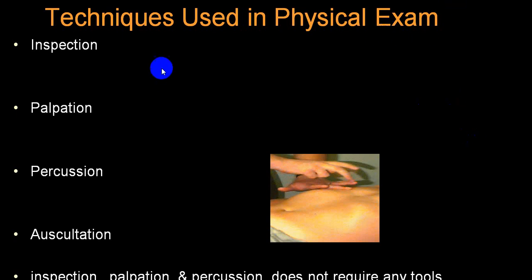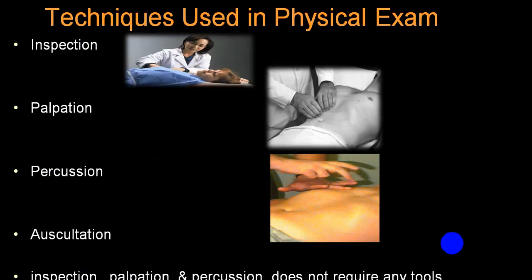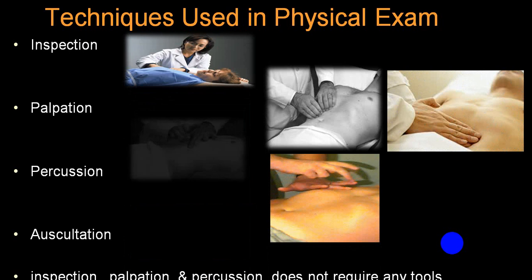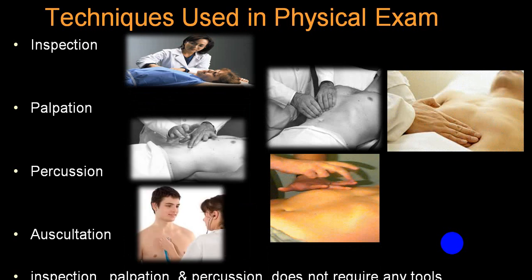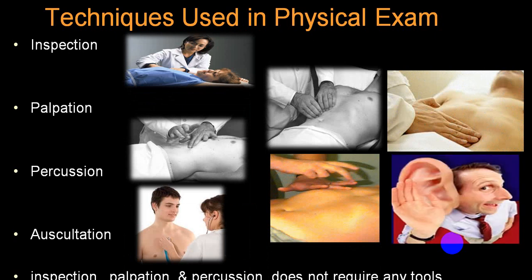So usually in a physical examination, we examine by inspection, palpation, percussion, and auscultation. And while doing inspection, palpation and percussion, we don't require any particular tools. We don't require any instrument particularly. While doing auscultation, you require a stethoscope and you require the ear.